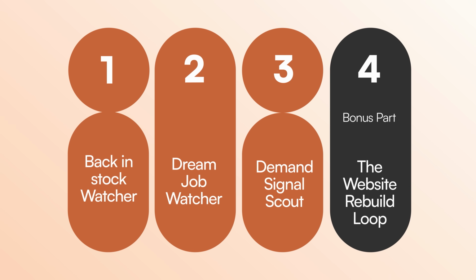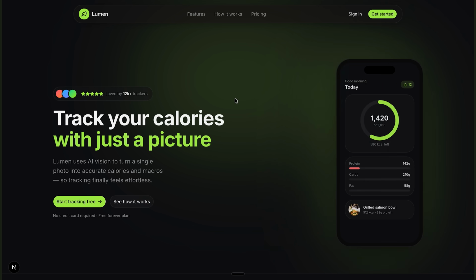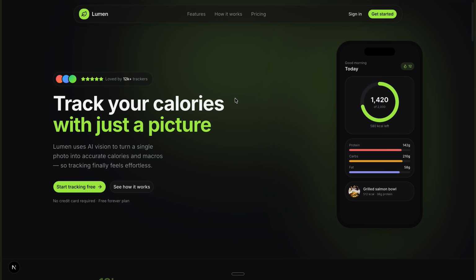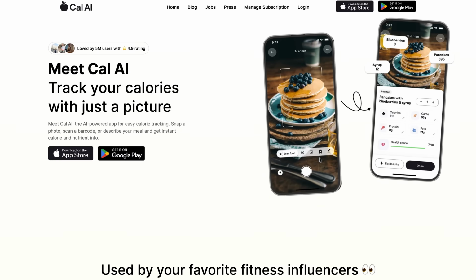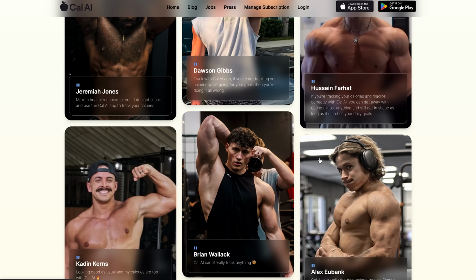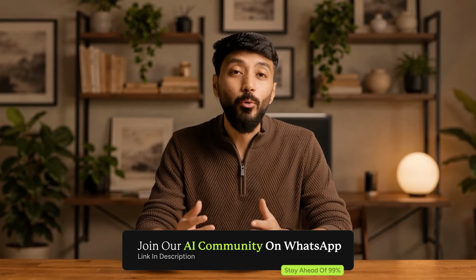Okay, last one, and this is the one that genuinely made my jaw drop. So far, every loop has watched something out in the world. This one builds something for you and then it keeps making it better on its own without you touching it. So here's a simple app I put together called Lumen. Right now it's rough, it's basically a placeholder. And let's say there's a website out there whose design you absolutely love and want to learn from. Normally you'd hire a designer, wait days, go back and forth. Watch what a loop does instead.